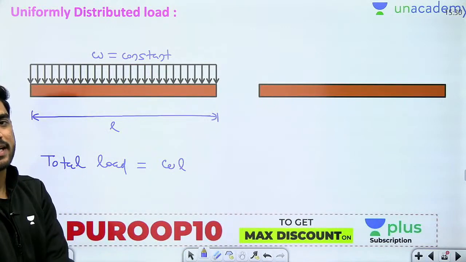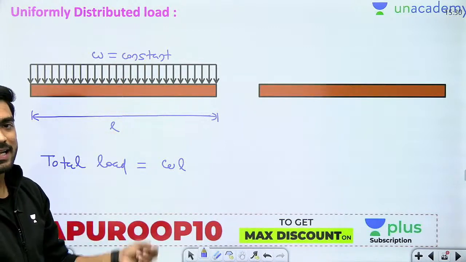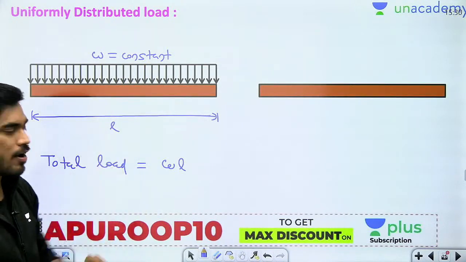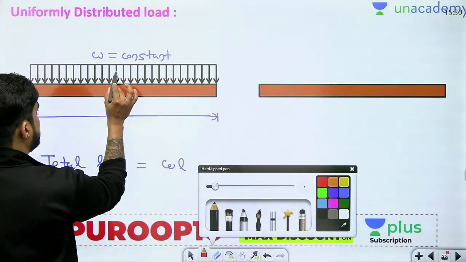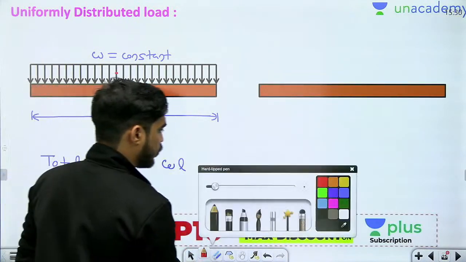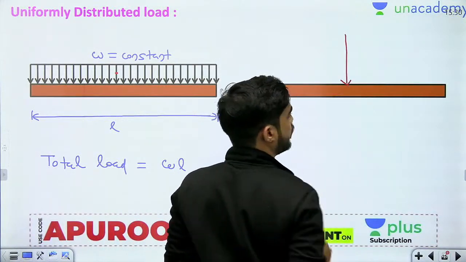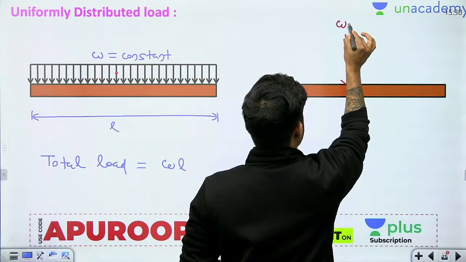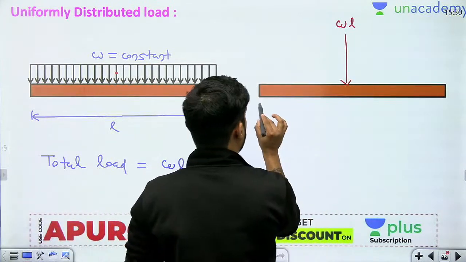And if you want to take the moment, then you will assume that this entire load is acting at the centroid. Now where will you get the centroid? You will get the centroid at the center. Okay. So the total load can be applied at the center in order to take moment. So I will assume W into L is acting at the center.